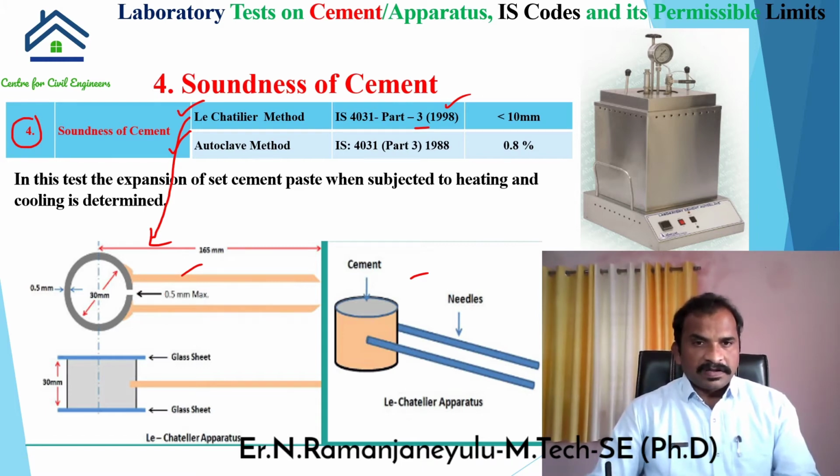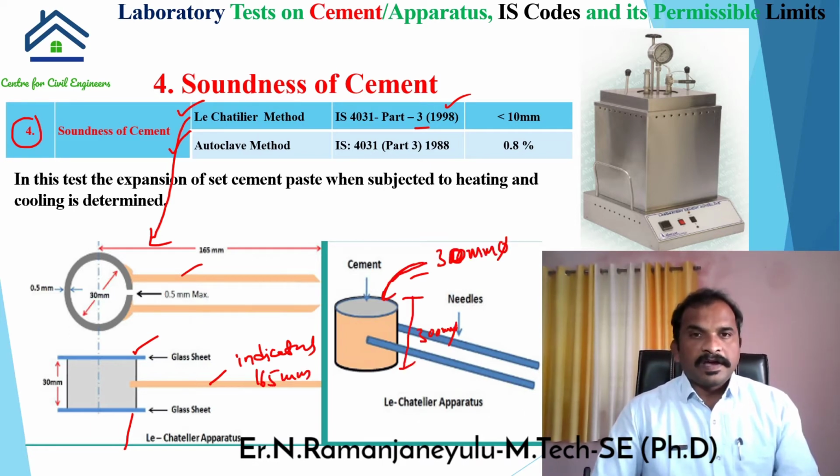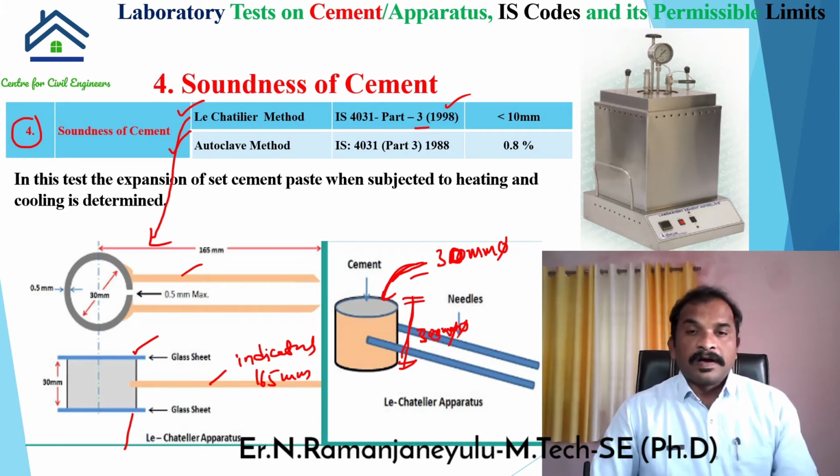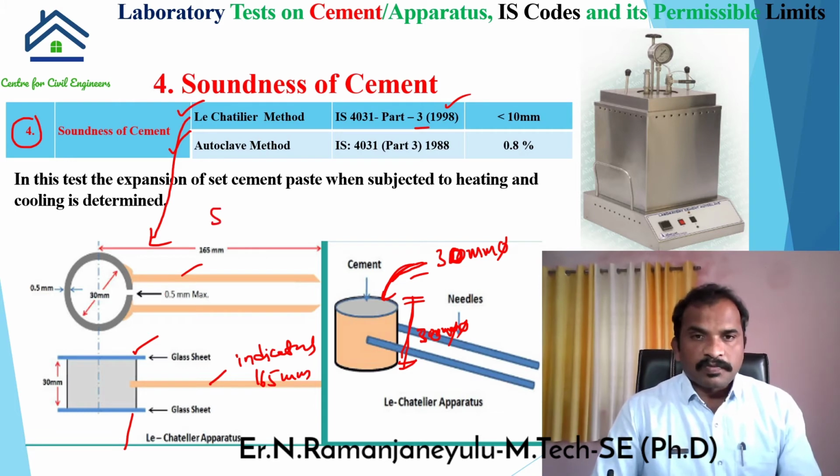This is a glass plate, and this is also a glass plate, and these two are indicators of length 165 mm. The Le Chatelier mold is 30 mm in diameter, and its height is also 30 mm.